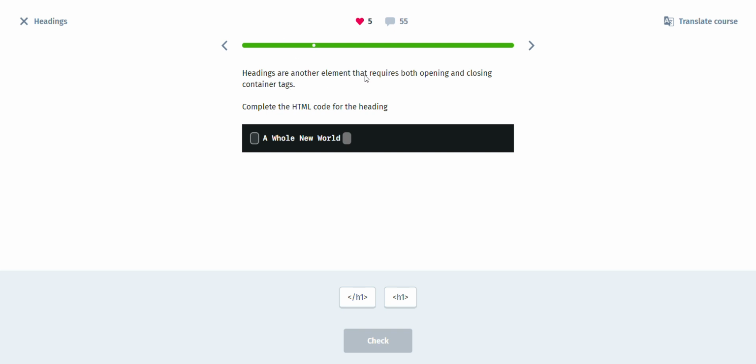Headings are another element that requires both opening and closing tags, or container tags, as I said before. Complete the HTML code for the heading. I'm going to give you 10 seconds for this.